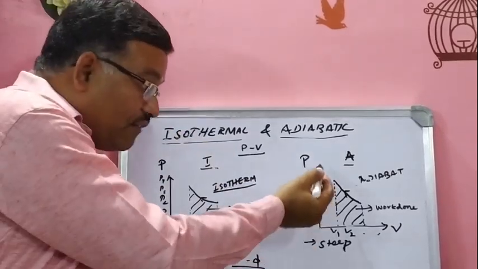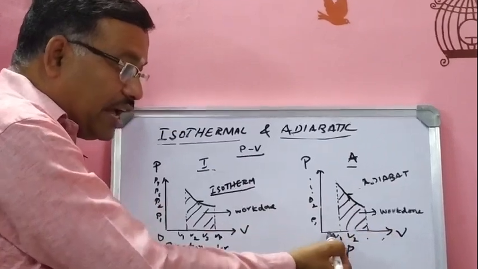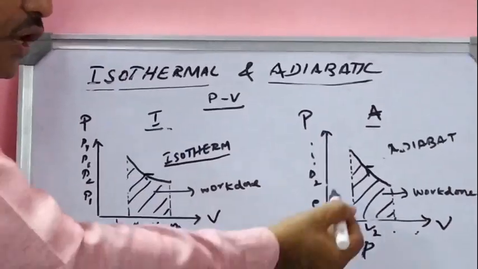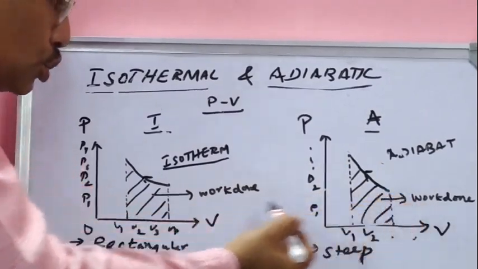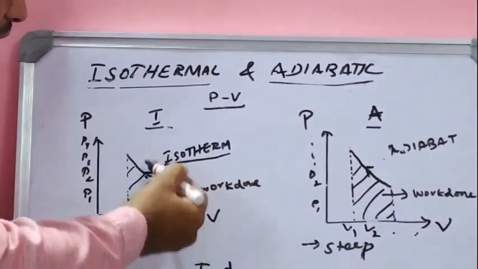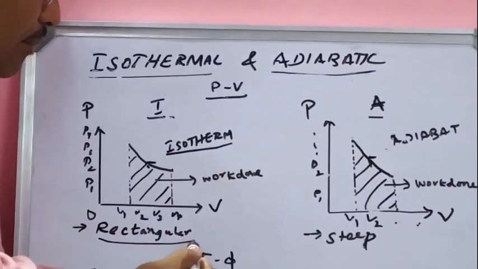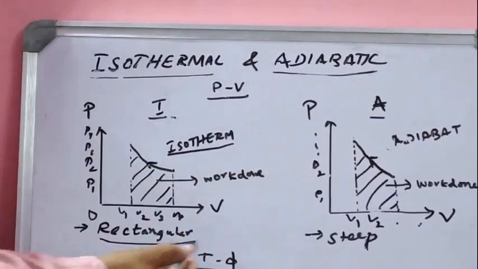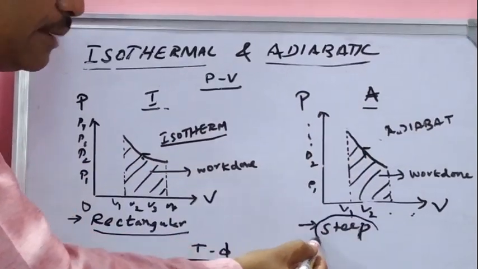Whereas when we plot the graph for the adiabatic process, with volume along the x-axis and pressure along the y-axis, we are getting a steep curve. In the case of the isothermal process we are getting a rectangular hyperbola, whereas in the case of the adiabatic process, we are getting a steep hyperbola.